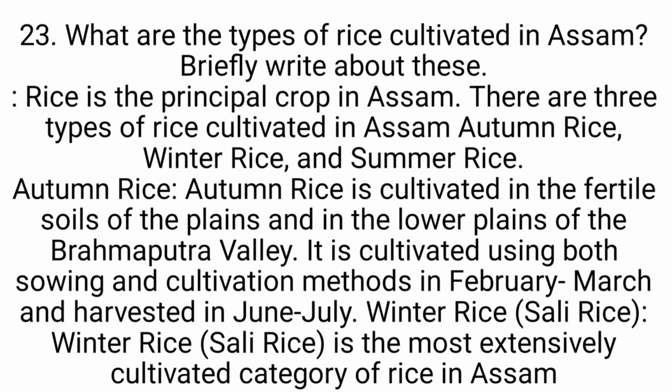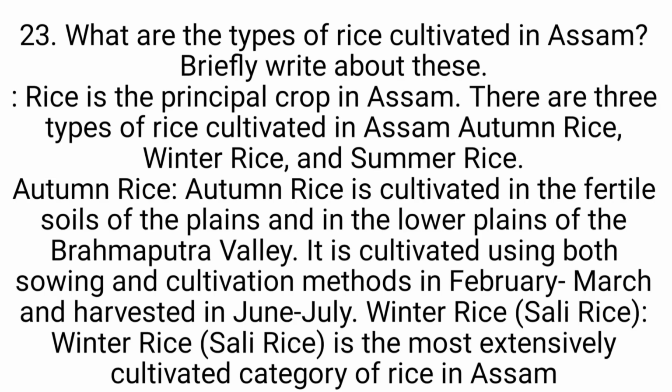Number 23. What are the types of rice cultivated in Assam? Briefly write about this. Rice is the principal crop in Assam. There are 3 types of rice cultivated in Assam: autumn rice, winter rice and summer rice. Autumn rice. Autumn rice is cultivated in the fertile soil of the plain and in the lower plain of the Brahmaputra Valley. It is cultivated using both sowing and transplantation method in February to March and harvested in June to July.